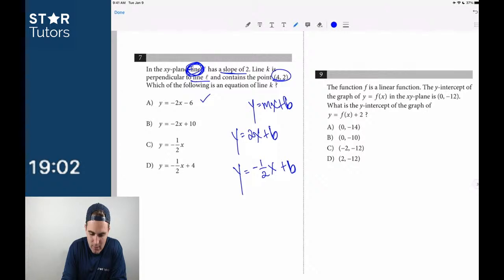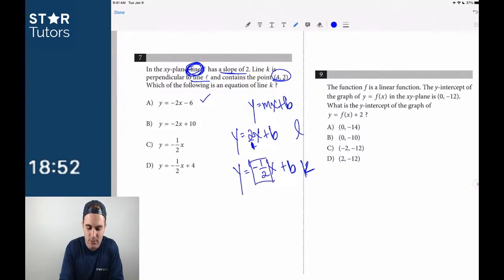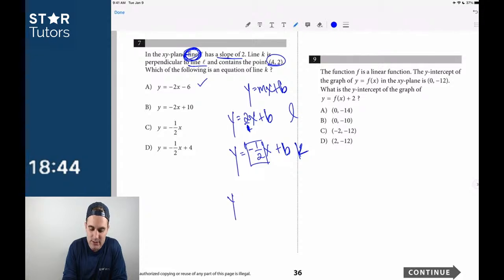So this is line L, and this is line K, and the reason I knew what a perpendicular line is, is because it has the opposite reciprocal slope. If this is 2 over 1, then you get negative 1/2. You flip it, and then you put a negative out front, negative reciprocal slope. So this is y equals negative 1/2 x plus b.